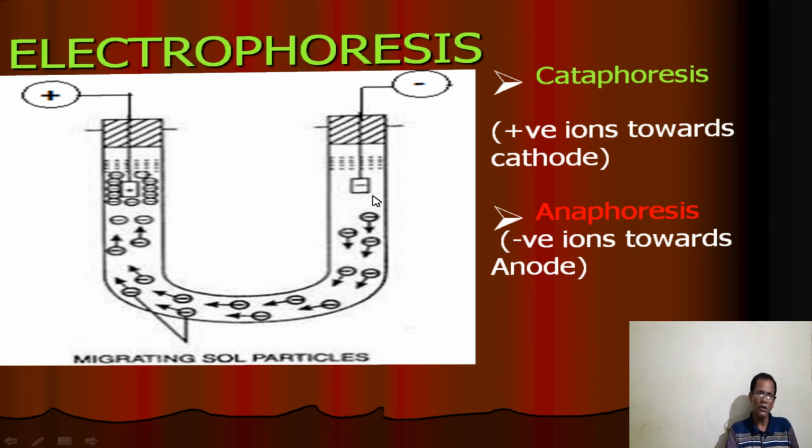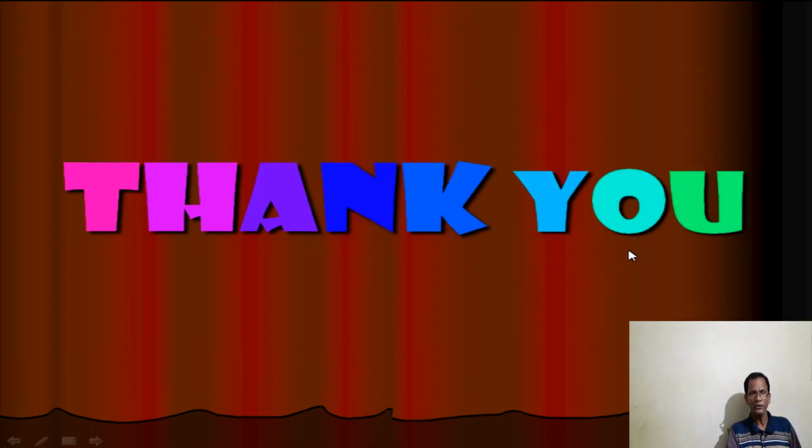When movement occurs towards the cathode, it is called cataphoresis. When movement occurs towards the anode, it is called anaphoresis. Here in this example, negative particles move towards the anode. That is what is called anaphoresis. So movement of colloidal particles towards the oppositely charged electrode is called electrophoresis. These are some important examples of colloidal particles. Okay, this is regarding the properties of colloidal substances. Okay, thank you.